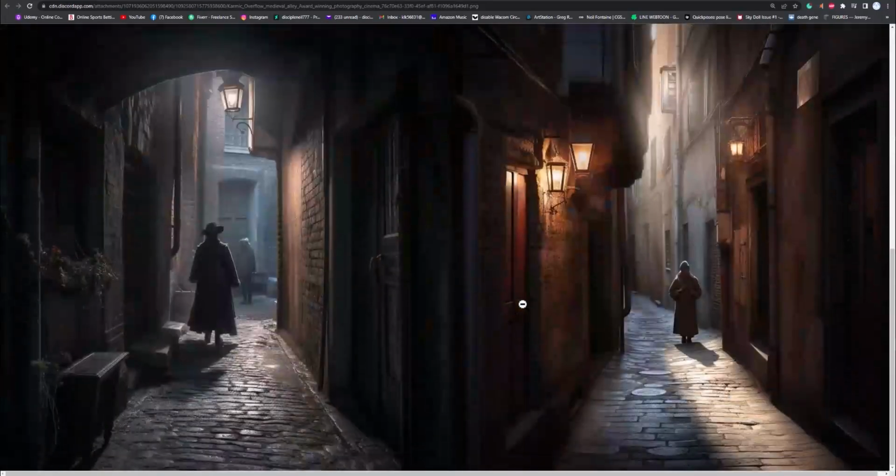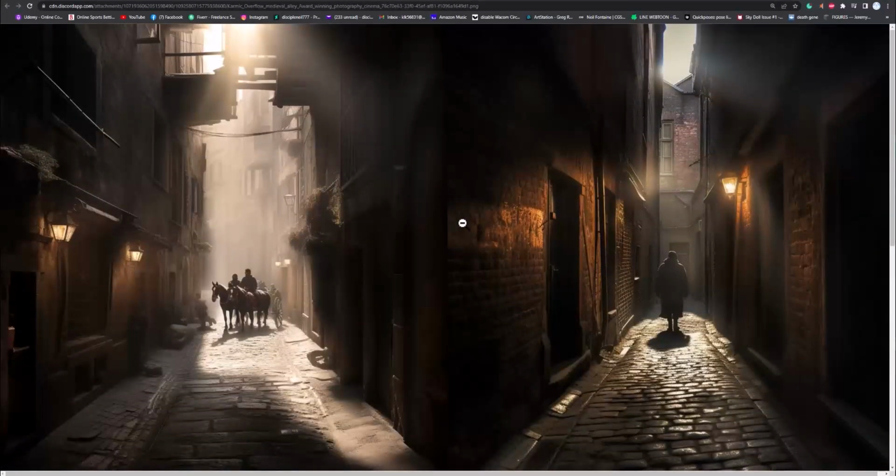But what if you didn't want this? See how it's kind of just straight? It's like a single point perspective. Well, you can try saying 2-point perspective, or you can maybe say a winding alleyway, for example. And that might give us different. But look, these look like photos. I mean, this is amazing.